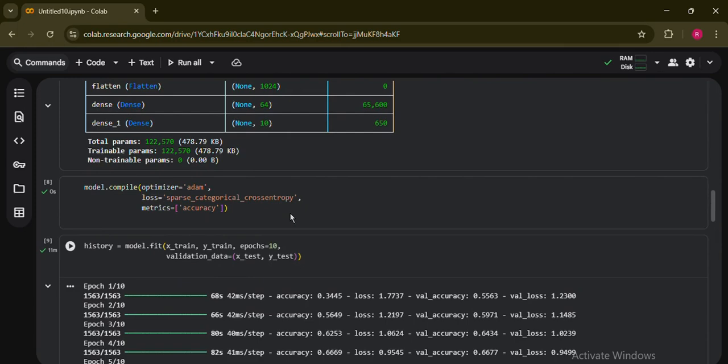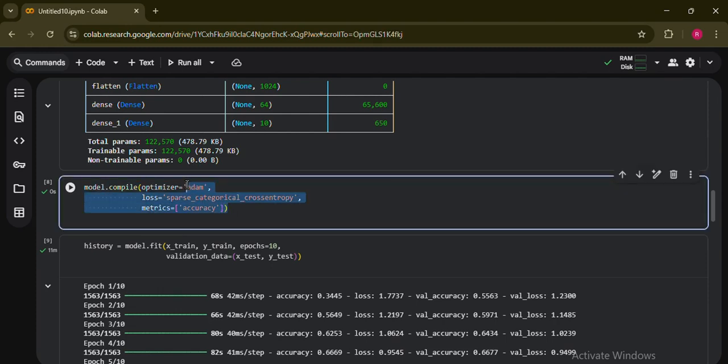Then after it comes the compilation of the model. Here we are compiling using the Adam optimizer, which adjusts the weights efficiently. After that comes the loss function of our model. The loss function compares the predicted versus the actual labels. After that we measure the accuracy, which shows us how well our CNN model is working.